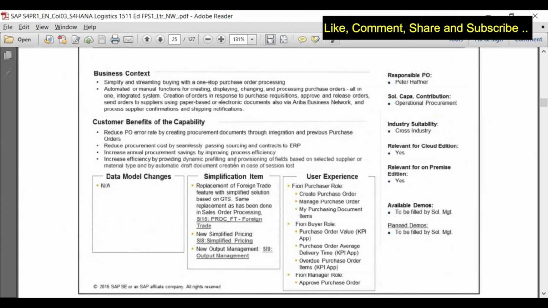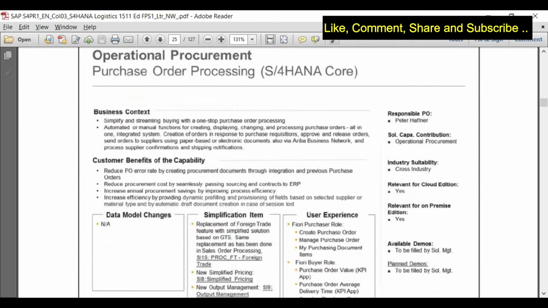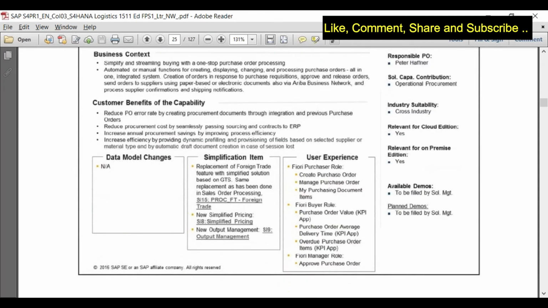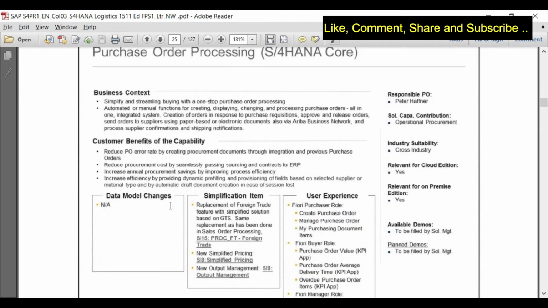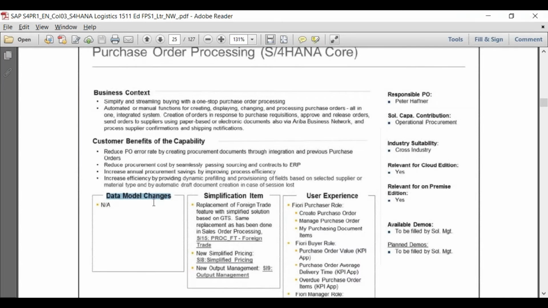So you have already seen the process now, like how exactly you need to create. So let's talk about what is going to change here from the purchase order point of view. From the data modeling point of view, there is no change, right? There are no table level changes.